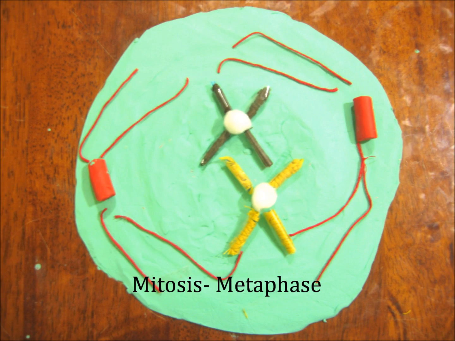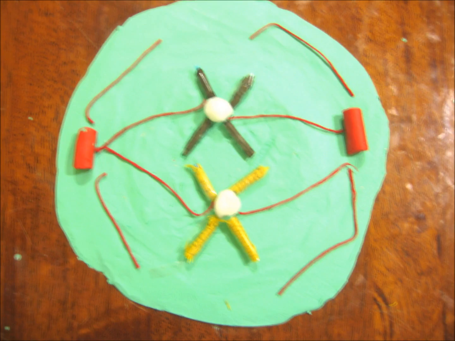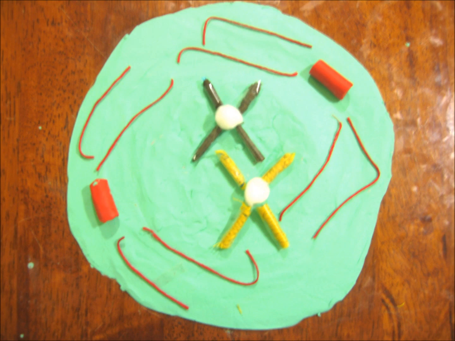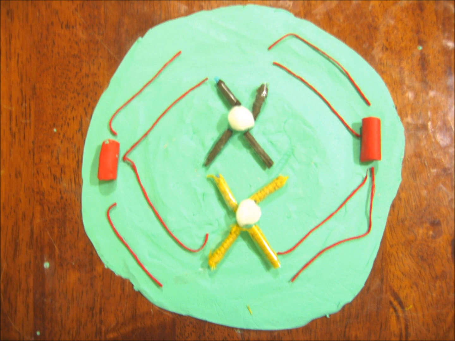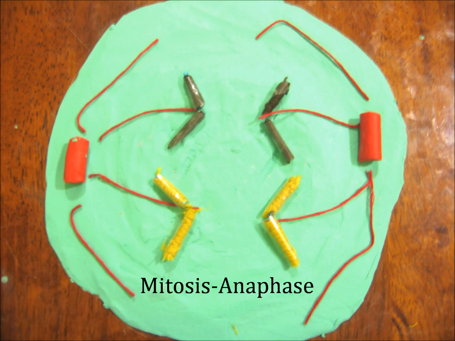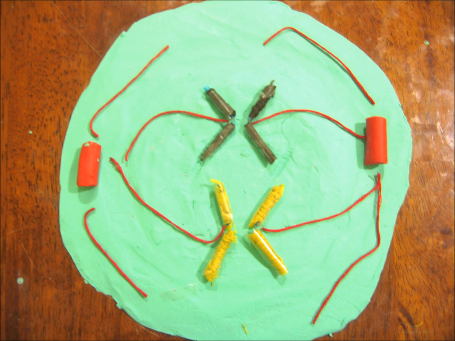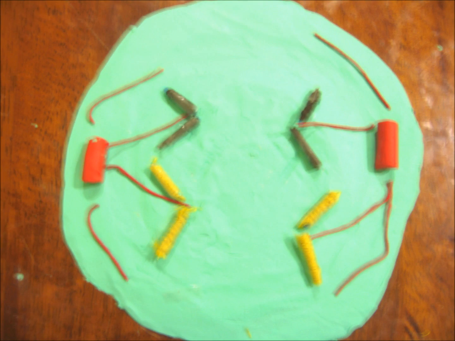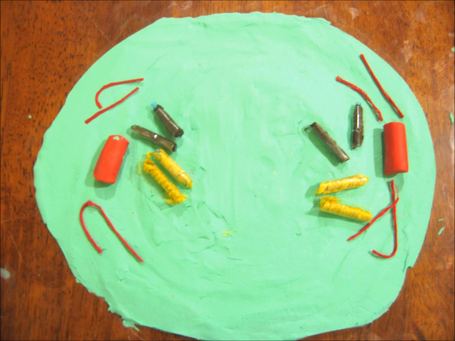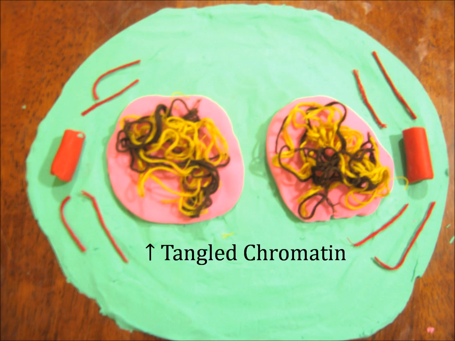The spindle fibers from the prophase connect the centromeres of the chromosomes to both centrioles at each end of the cell during metaphase, as the chromosomes line up at the center of the cell. Anaphase begins as the sister chromatids are separated into 2 individual chromosomes and move to each end of the cell towards the centrioles along the spindle fibers. Anaphase is followed by the last stage of mitosis, which is telophase.